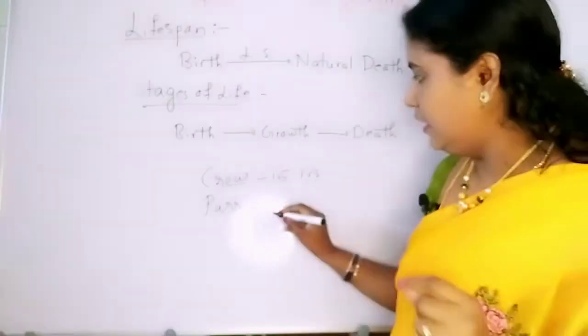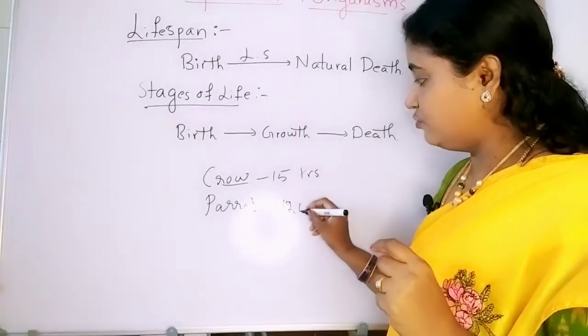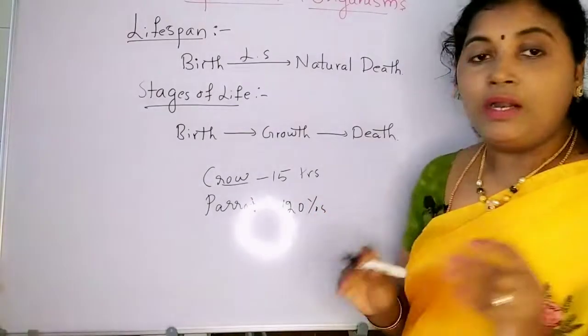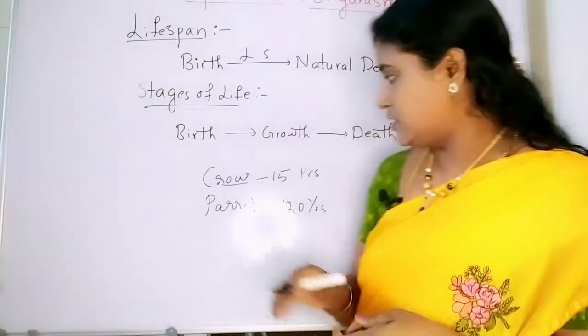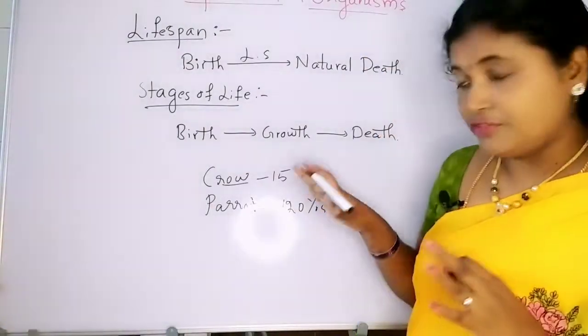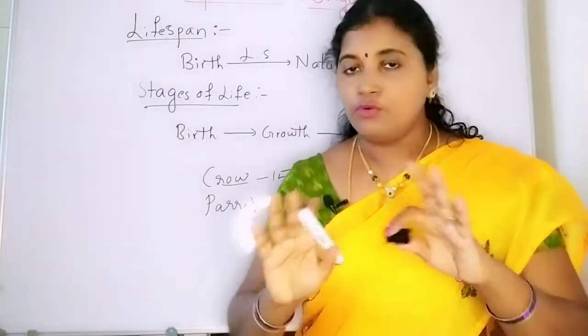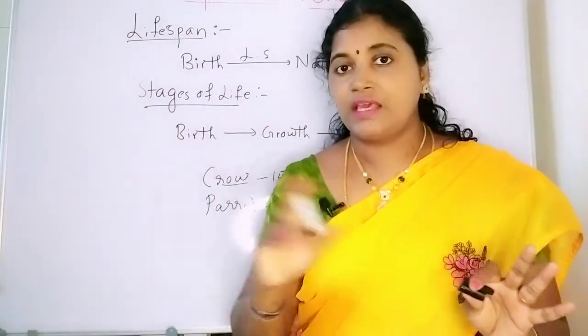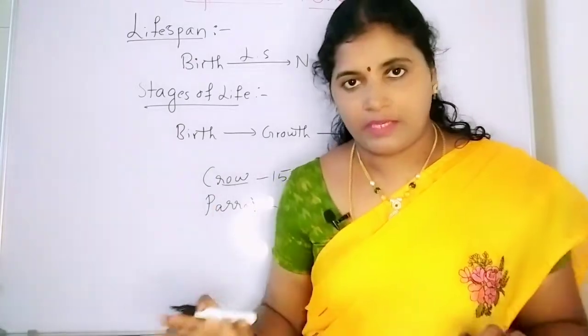Only 15 years. The parrot is going to live about 120 years. So the crow lives for 15 years and the parrot lives for 120 years. See, both are birds only, but they have different lifespans.